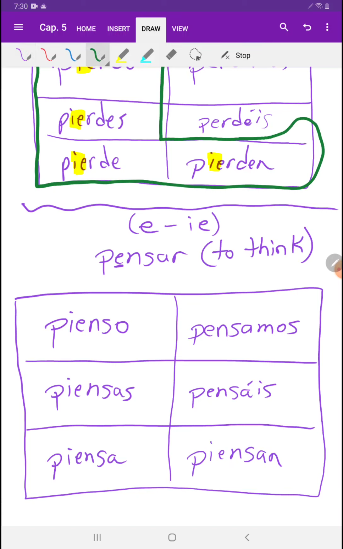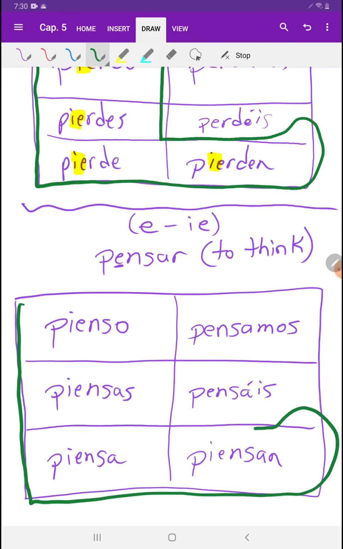Okay. So again, we're seeing that the stem change is occurring on the boot part of the verb. So the verb pensar, to think, yo pienso. Tú piensas. Él, ella, usted piensa. Nosotros pensamos. Notice there's no stem change.